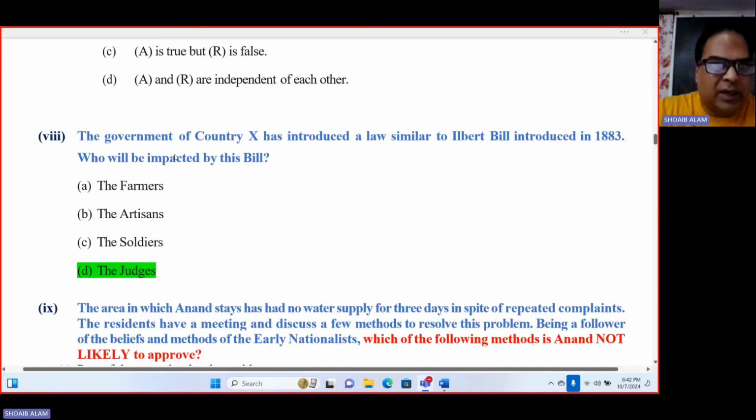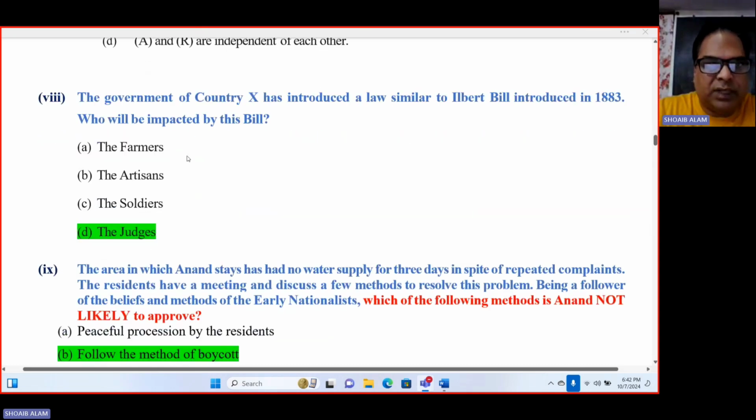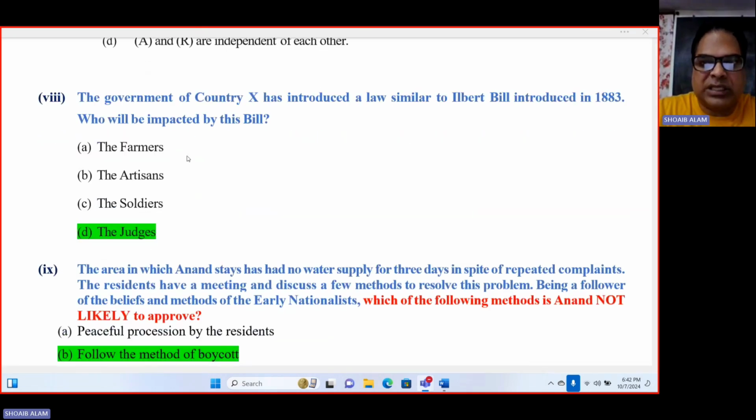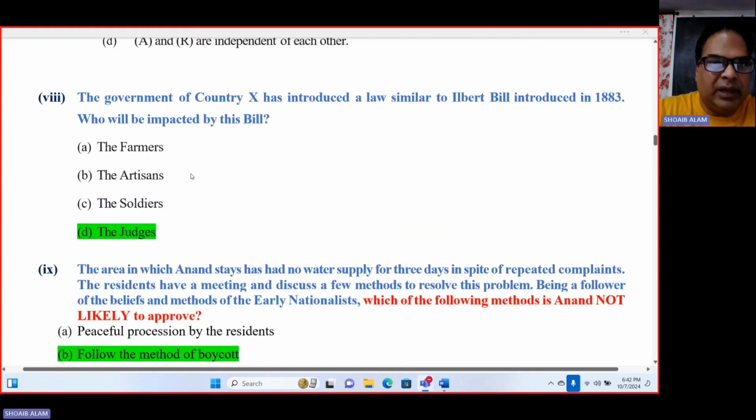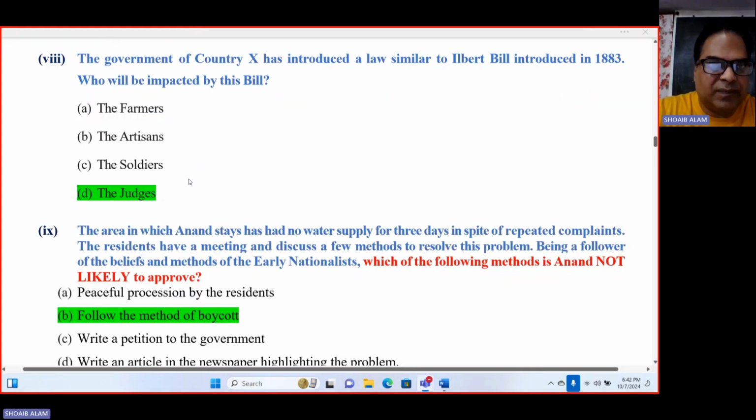Now number 8. The government of country X has introduced a law similar to the Ilbert Bill introduced in 1883. Who will be impacted by this bill? Definitely not the farmers, not the artisans, not the soldiers. The answer is judges, yes. So this bill will impact the judges.